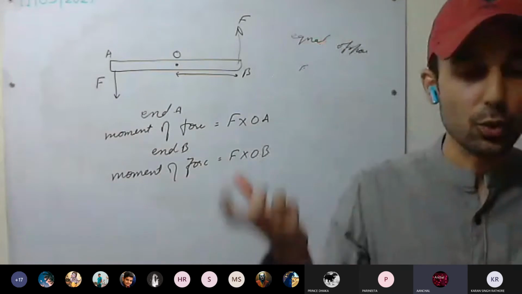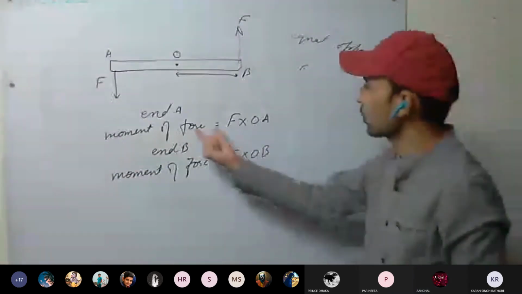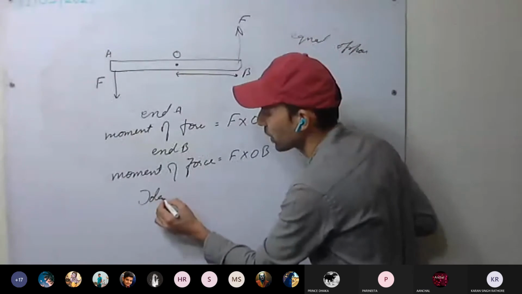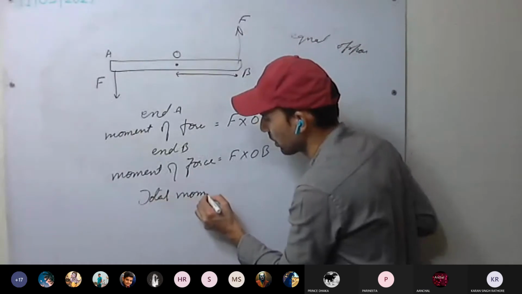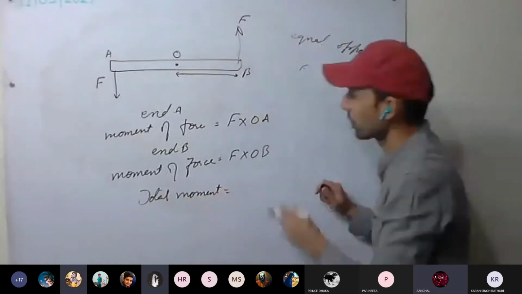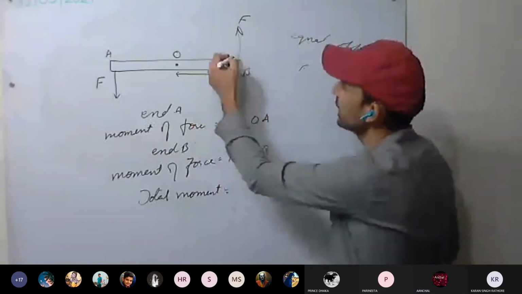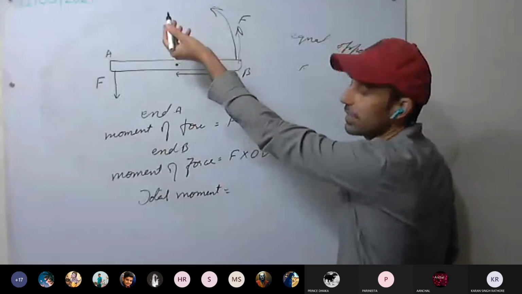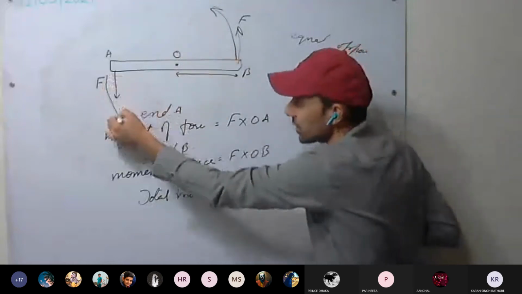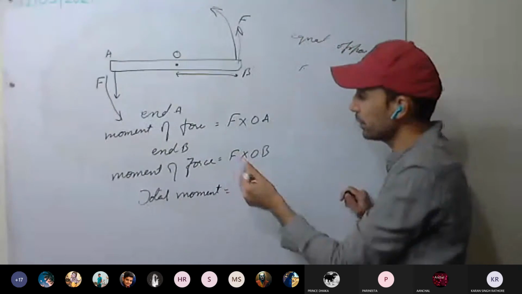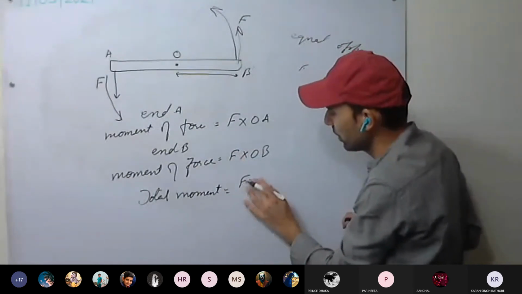So what will be the total moment of the couple, that is, because of both the forces? F into OA plus F into OB. We have to add them. As you can see, the direction is anti-clockwise for both, so both will be positive.